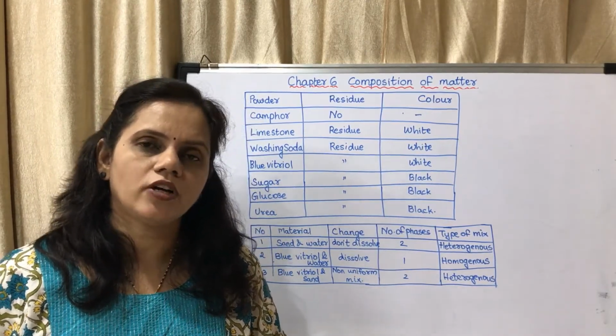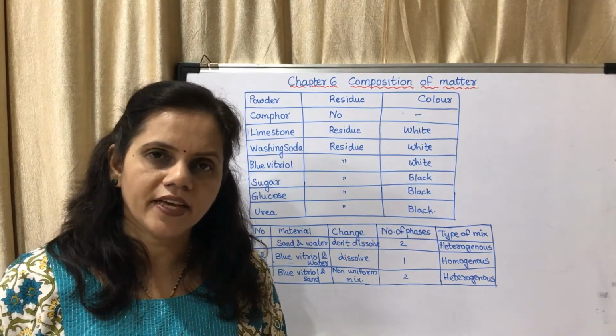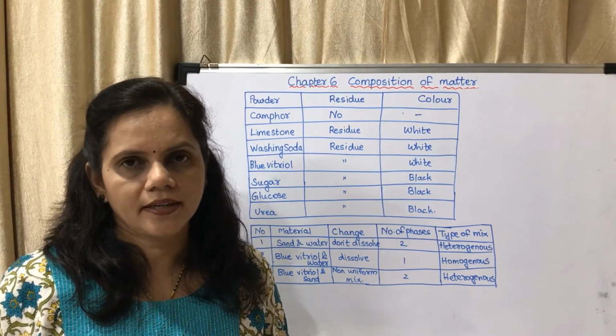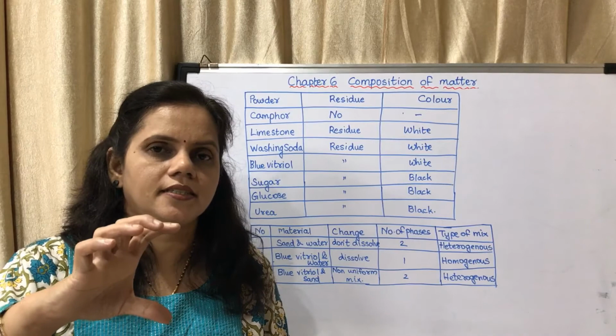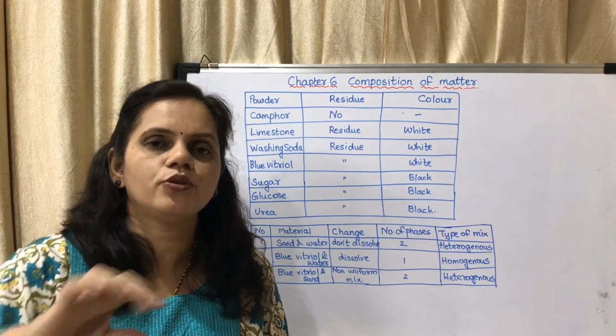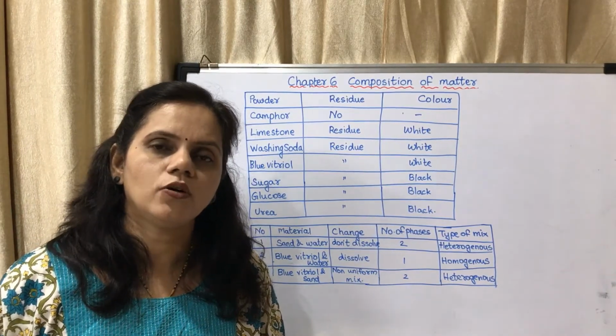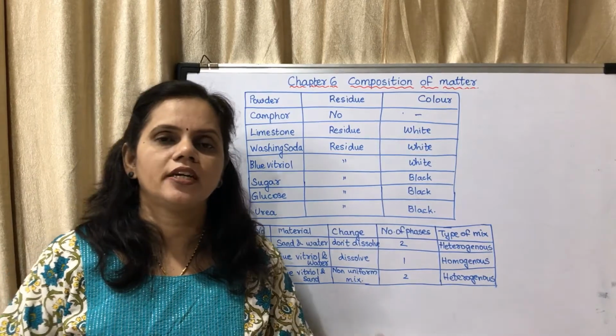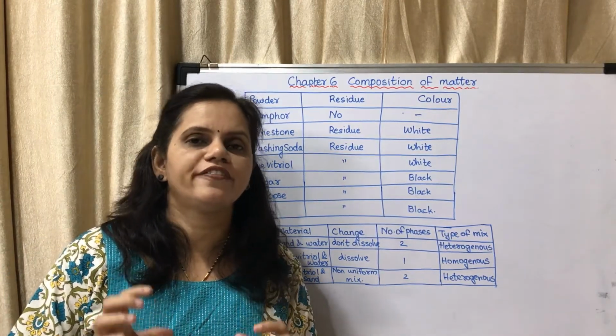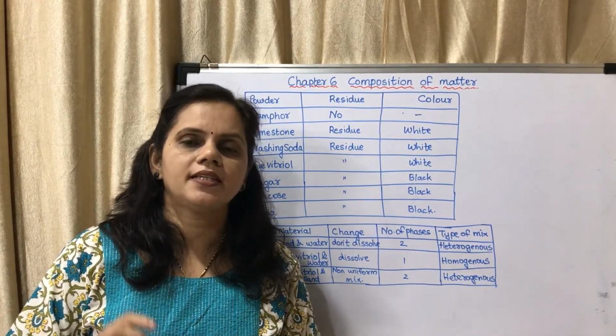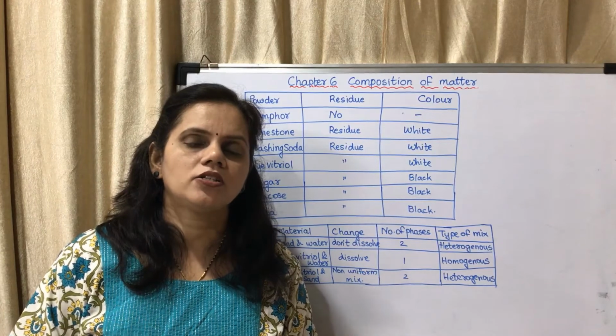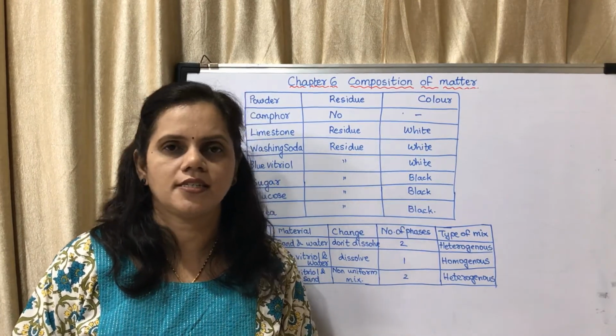So in case of salt water, it is a single phase and the complete structure is uniform throughout. So it is a homogeneous mixture. That means at each and every point, the concentration of solute and solvent is the same.